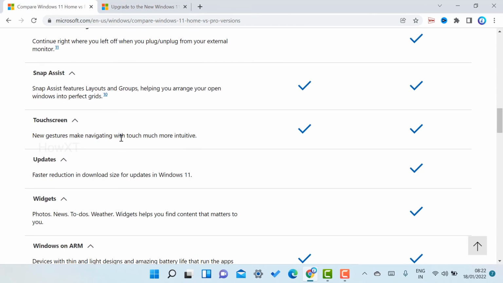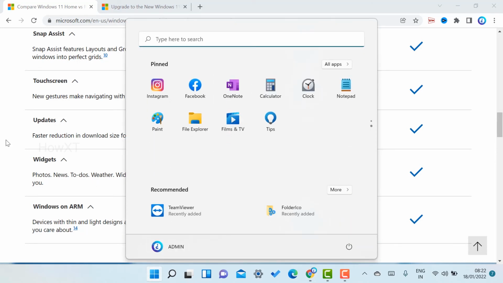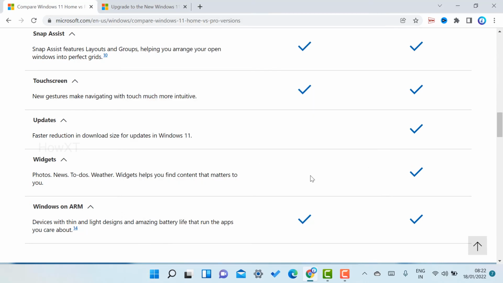And Snap Assist and touchscreen will be available in both operating systems. Updates will be available only in Windows 11, fast and easy to access for the operating system. Windows 10 doesn't have the updates because Microsoft stopped them. And widgets are the most important. A lot of widgets will be available: photos, news, docs, weather, every kind of widget. You can choose the widgets and have access to them with Windows 11, but this feature isn't in Windows 10. And Windows ARM, always-on devices and light design options will be available in both operating systems.